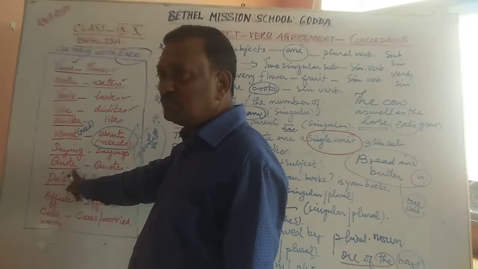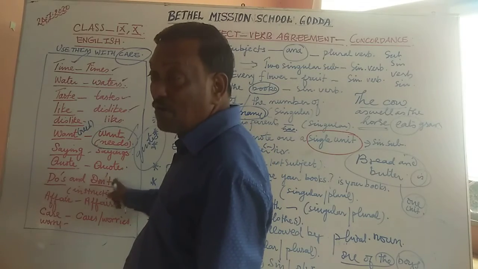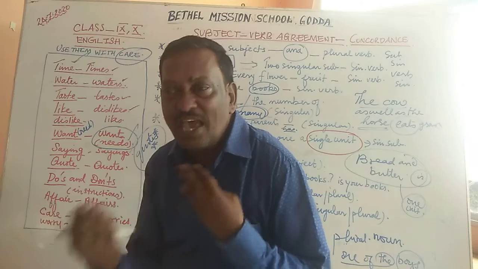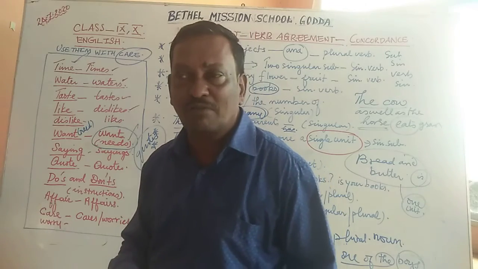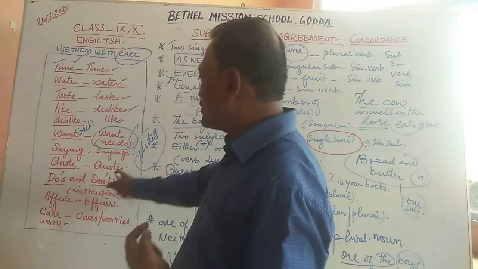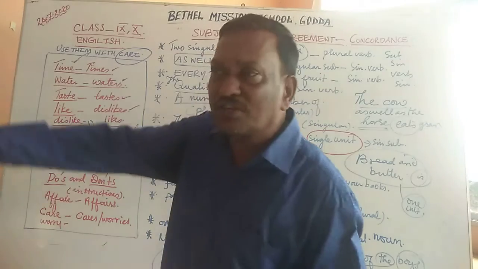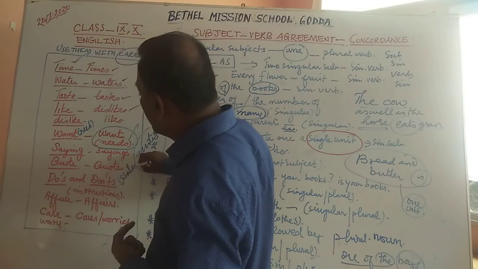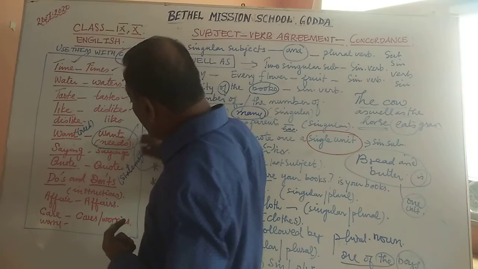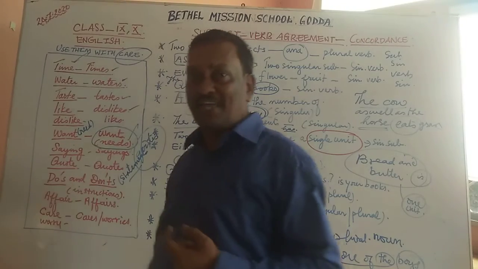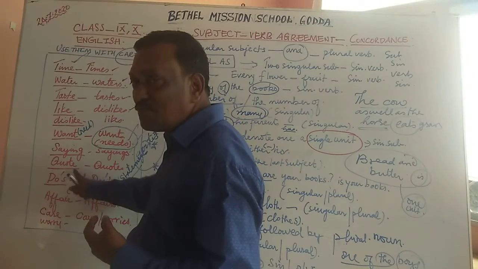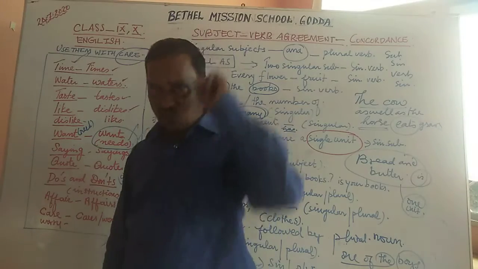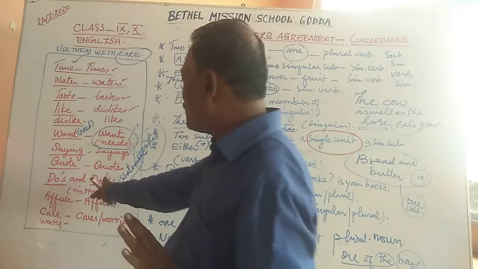Quote is a verb. Quotes is a noun. I'm going to quote Shakespeare. I'm going to say a statement about Shakespeare. I'm going to quote. But quotes, these are the quotes of Shakespeare. These are the statements again. So quote and quotes. Remember to use them correctly. Just knowing the singular form and plural form is not enough, but using them correctly is what matters. So you must be very careful.